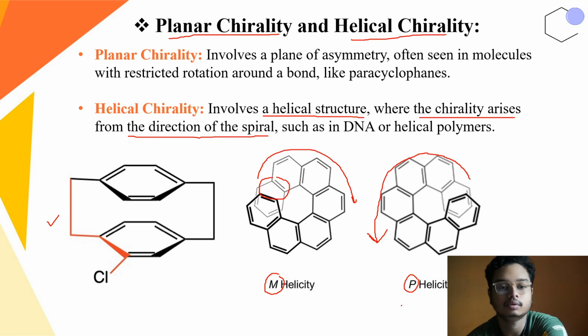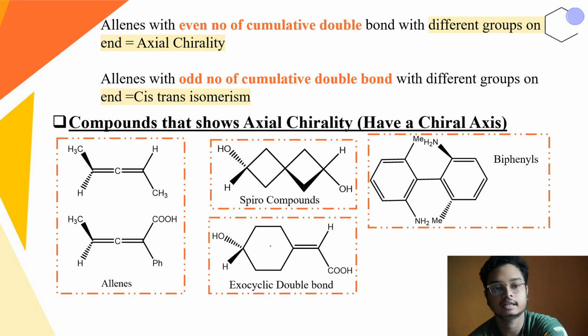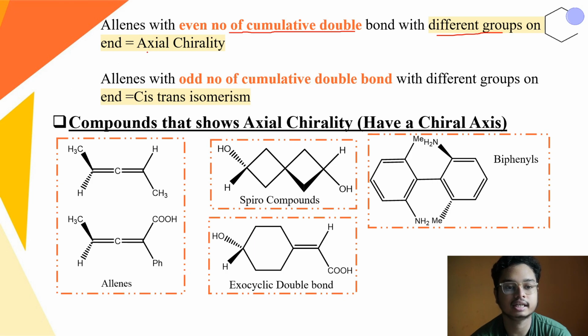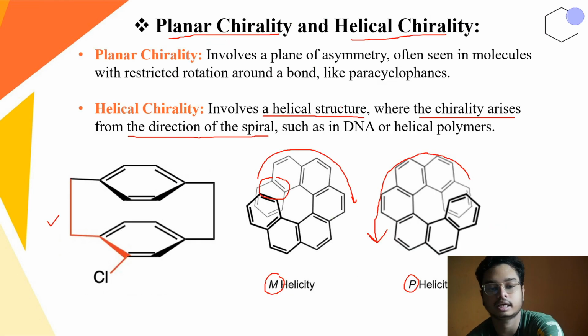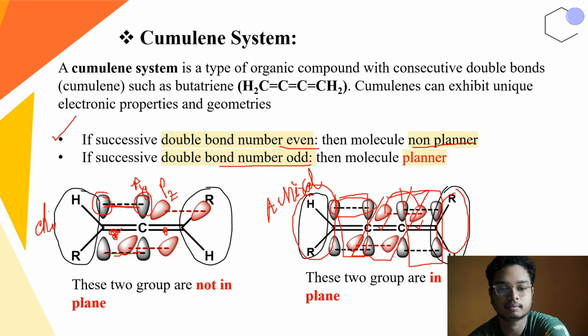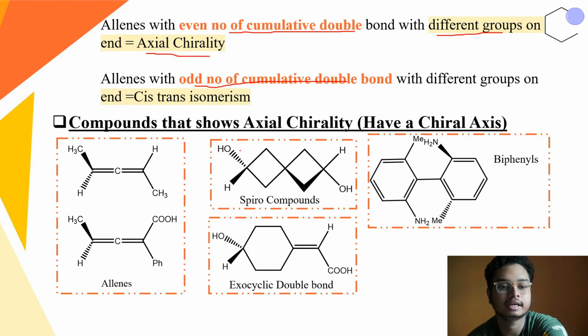Okay, now we are talking again about axial chirality. I already discussed the cumulene system: allenes with an even number of cumulative double bonds with different groups on the periphery are called axial chirality, and alkenes with an odd number of cumulative double bonds, where the molecule becomes planar, can be determined as cis-trans isomerism. They are not classified as axial chirality systems. Now there are certain compounds, not only allenes, that show axial chirality, that means they possess a chiral axis. That is this type of allenes.